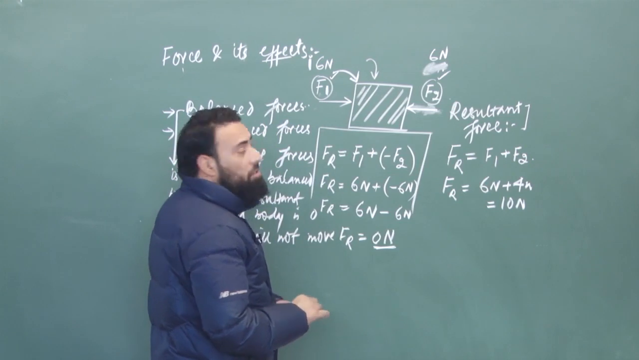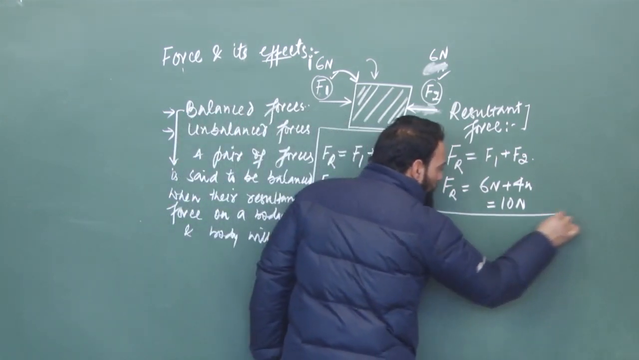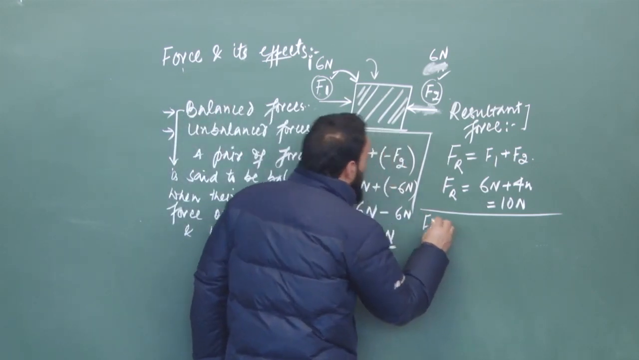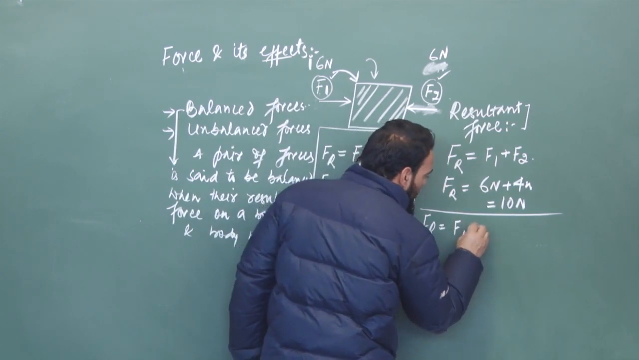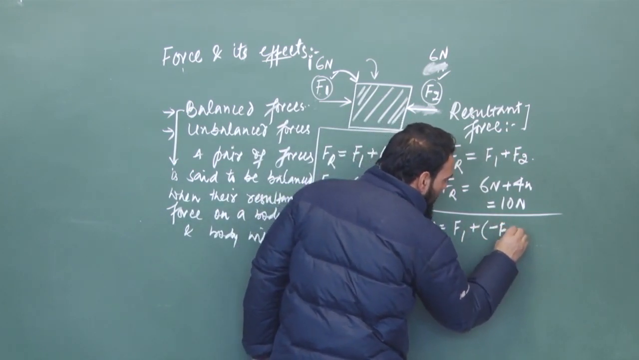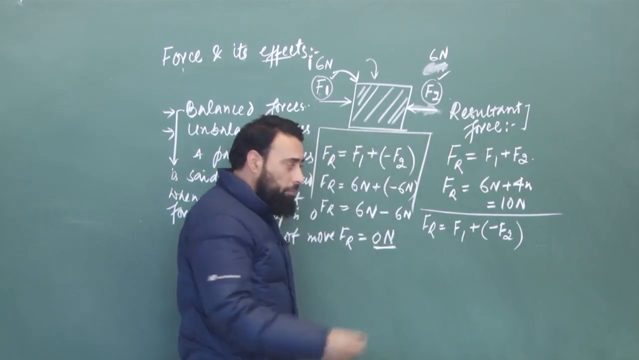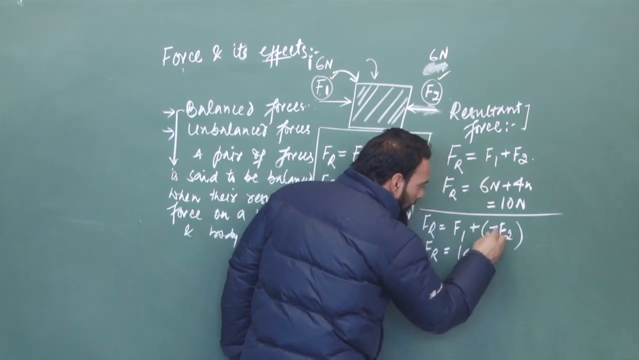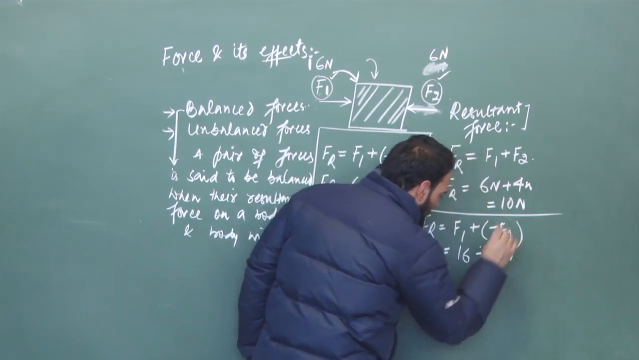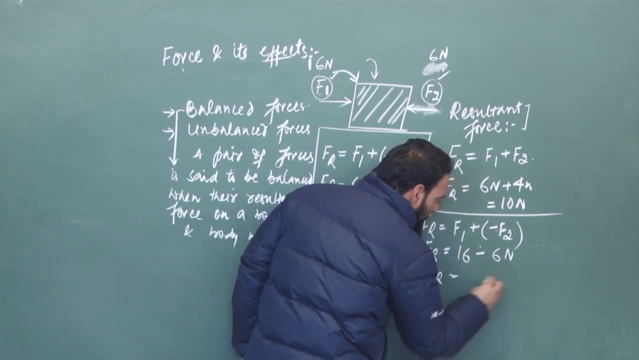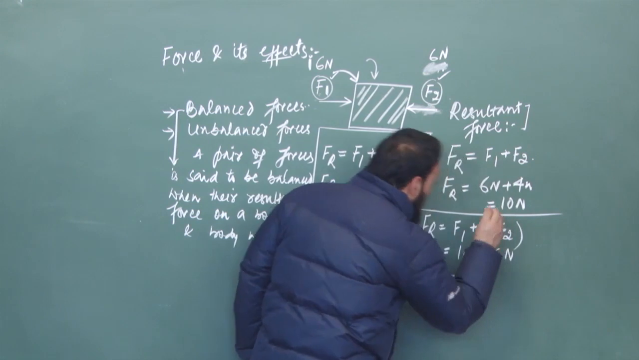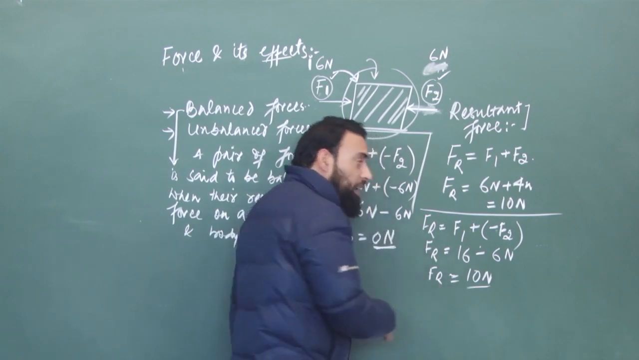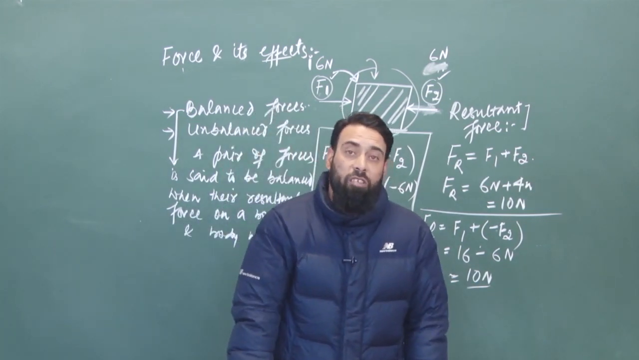So if we find out their resultant force on the body, here, see here, the resultant force will be Fr is equal to 16, that is F1 plus minus F2, because F2 is applying in the opposite direction. So Fr is equal to 16 plus minus 6 newtons. So Fr will be equal to 10 newtons. So the total resultant force on this body is equal to 10 newtons. So it is greater than 0. It is not equal to 0. It is greater than 0.